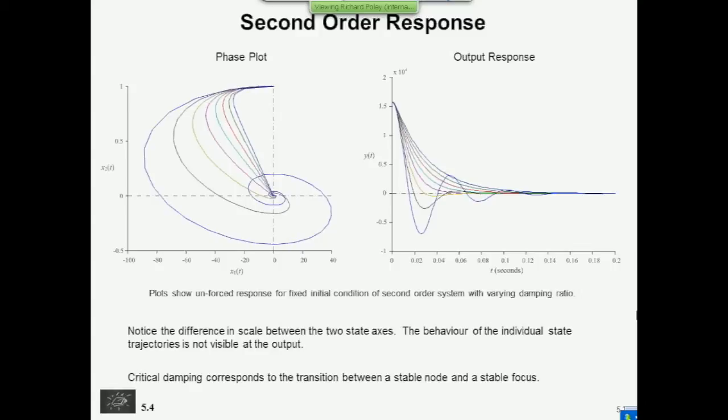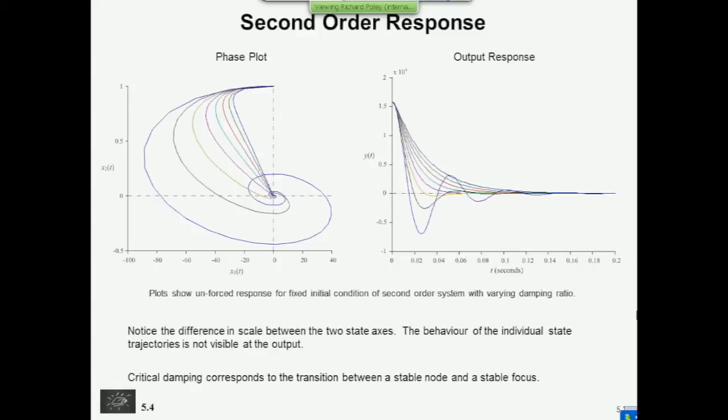On the left, I've got the autonomous response presented in the same sort of phase plane format, but the initial condition now stays the same. It's x2 is 1 and x1 is 0. That always stays the same. The only thing that's different between each of these curves is that the damping ratio is changing. And you know from yesterday that as you change the damping ratio from a very large number to a very small number, less than 1, the response goes from overdamped to underdamped, and then oscillation begins to appear. So logically you would expect that to be reflected in the phase portrait.